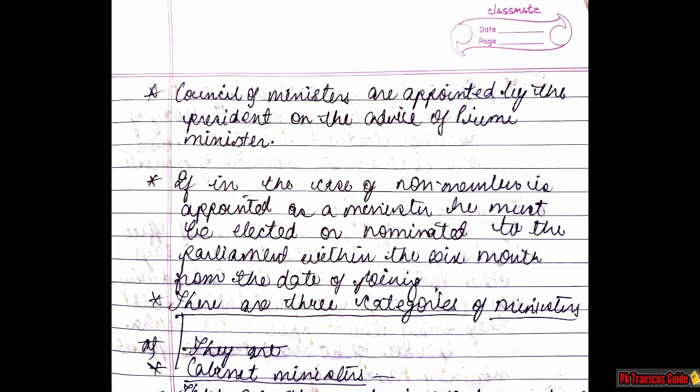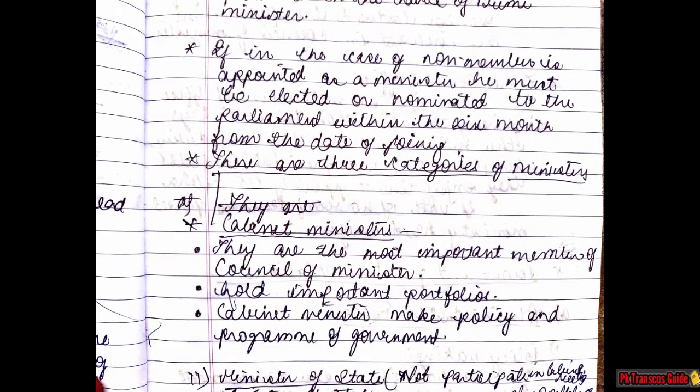The Council of Ministers is appointed by the President on the advice of the Prime Minister. Next point, if a non-member is appointed as a minister, he must be elected or nominated to the parliament within 6 months from the date of joining. There are three categories of ministers. Just remember how the Prime Minister and Council of Ministers are appointed. Now see the categories of minister.